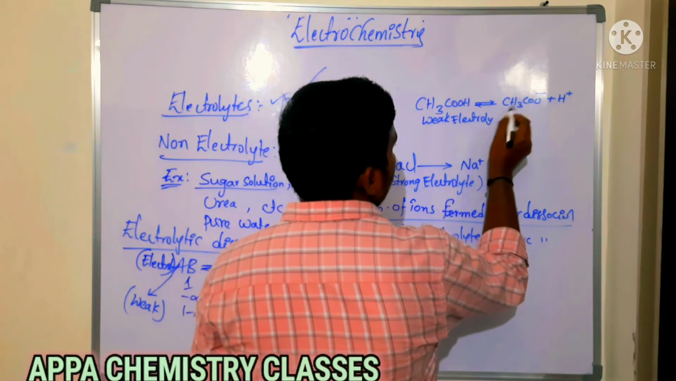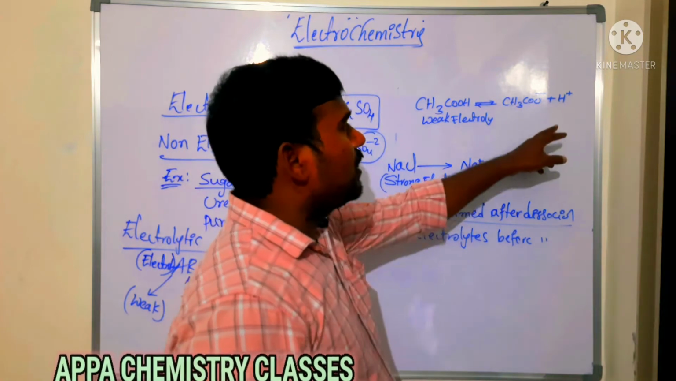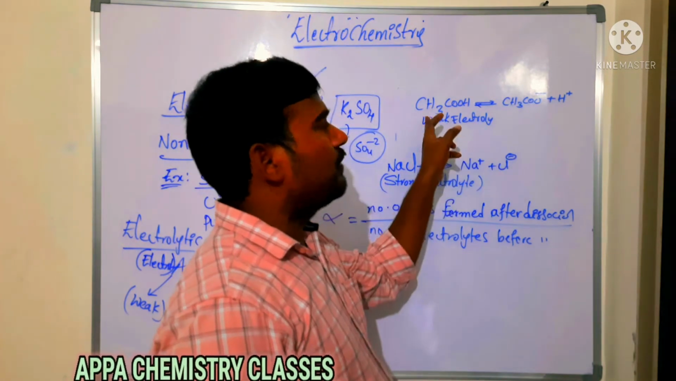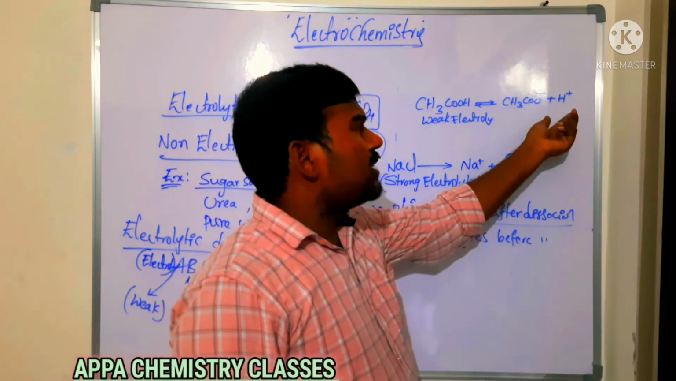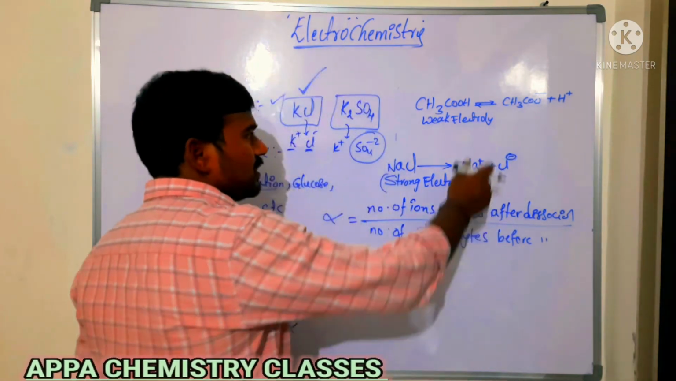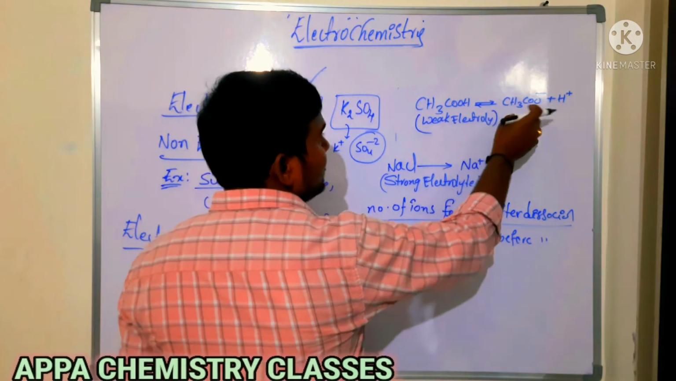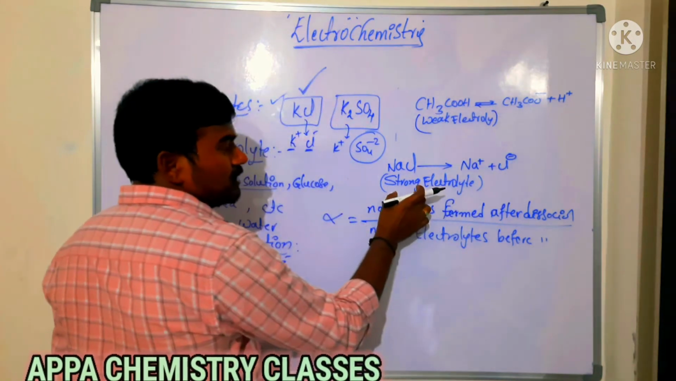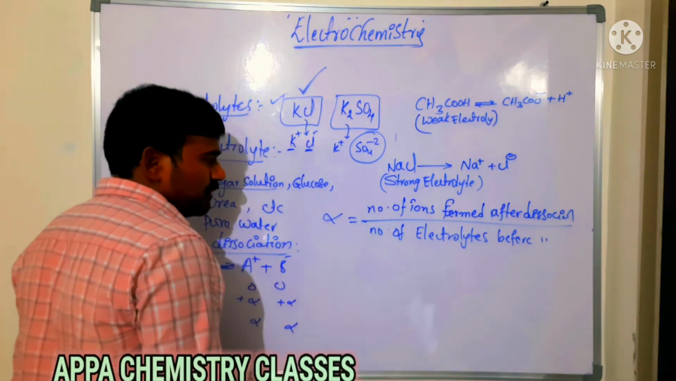Its conjugate base is strong, so it combines with H plus ion and again forms acetate ion. That is why fewer H plus ions are formed in the case of a weak electrolyte. Less number of ions here, whereas in a strong electrolyte, more number of ions will be formed.